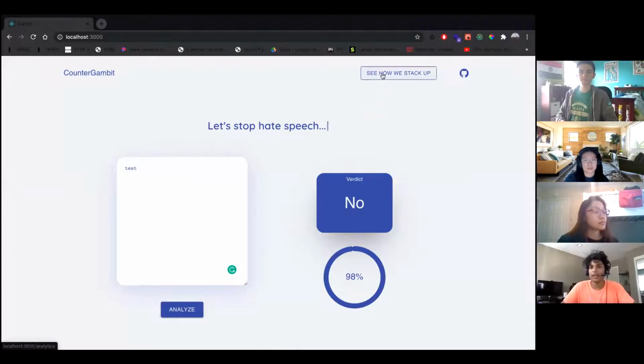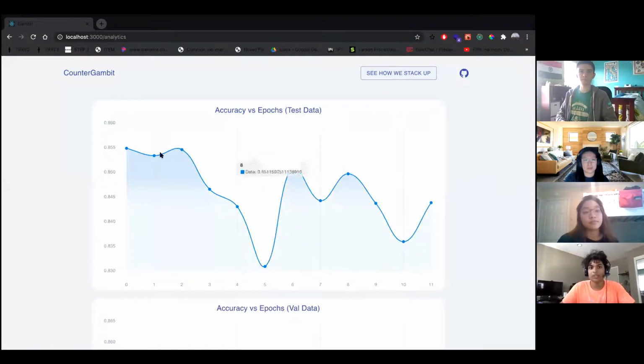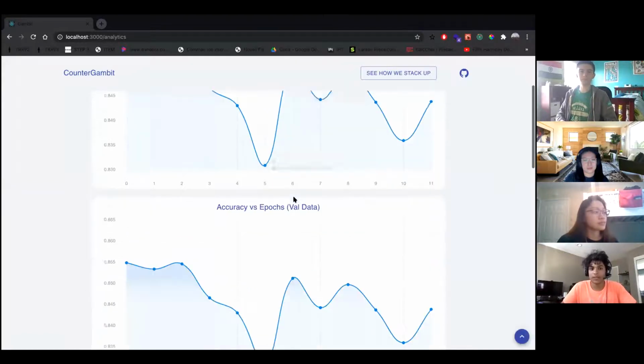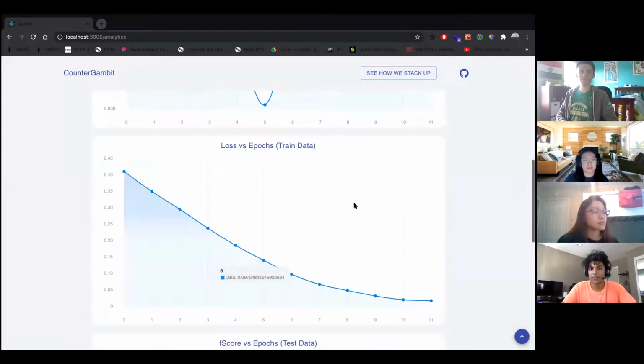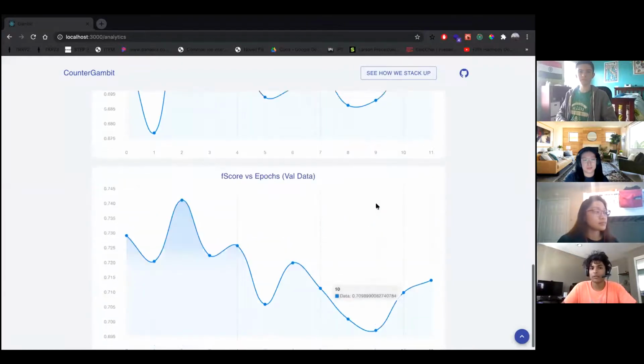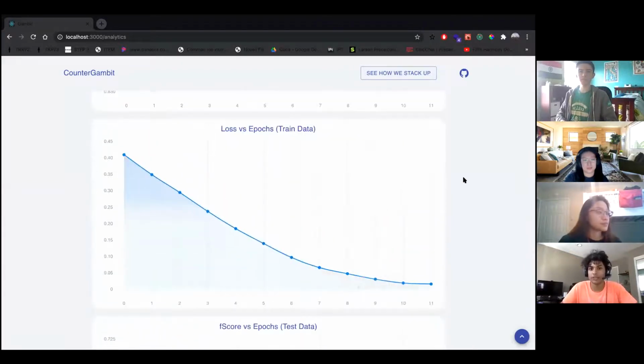We also have an analytics page, which shows us data about how our model performed over time. So here we have accuracy versus epochs, same thing with validation data. And I'm going to kick it off to Lauren to explain the significance of these graphs.